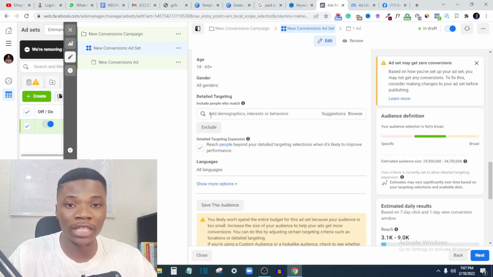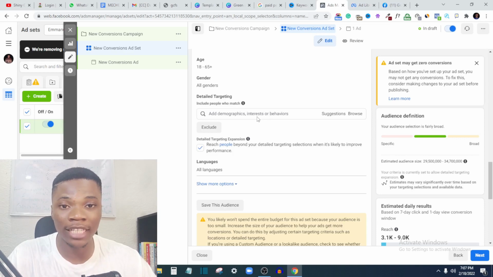So here what you want to target is, the way Facebook picks people, the way Facebook recognizes people's interest is by the kind of posts, the kind of videos, the kind of pages they engage with on Facebook, right? So you want to ask yourself, what are the kind of things that appeal to rich people, right? What do rich people do? What are the kind of things they use, right? Where are the kind of places they go to, right?